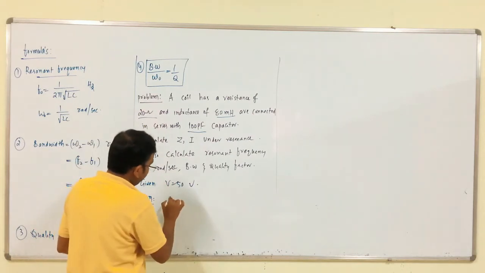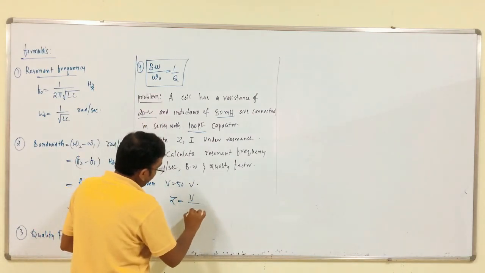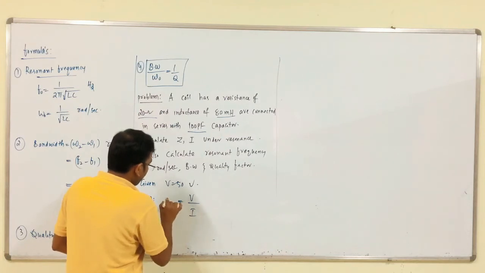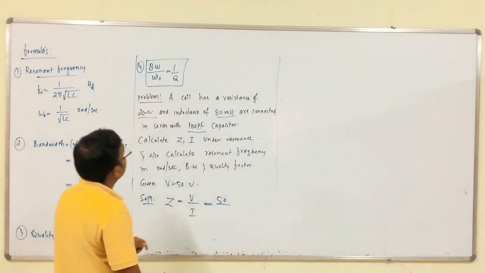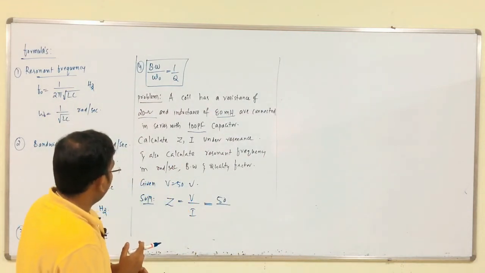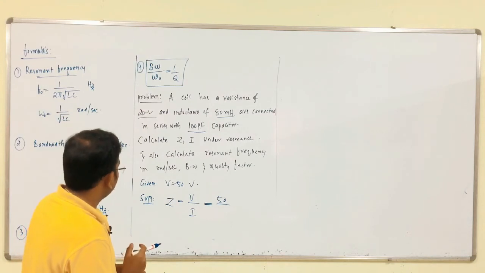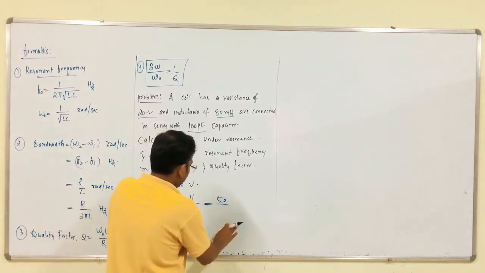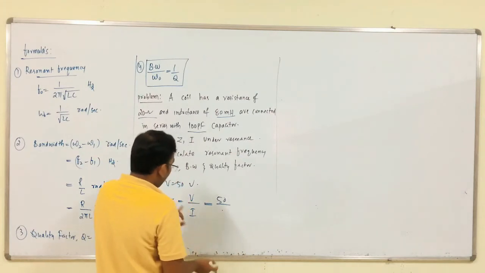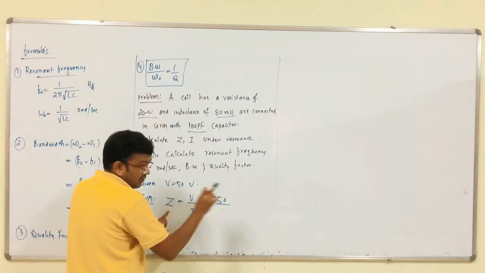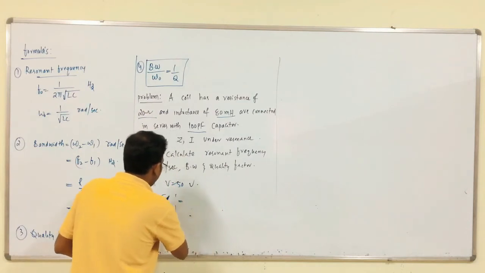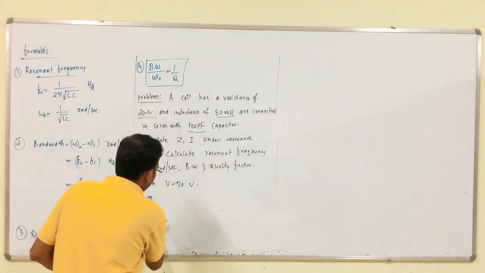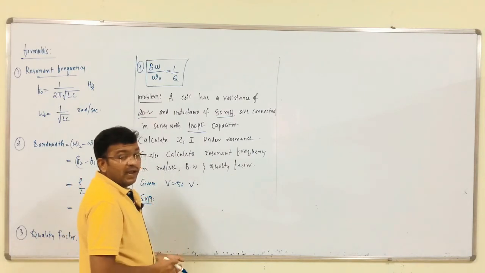First we have to calculate the impedance, that is nothing but V by I, which is equal to the supply voltage 50 by the current. We do not know the current, but in case of resonance condition the impedance should be equal to R. So, first we calculate the impedance value.